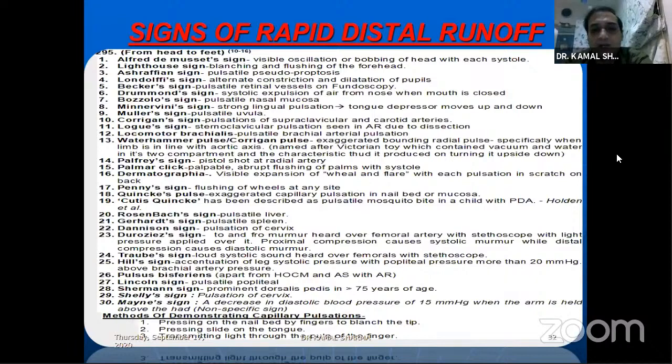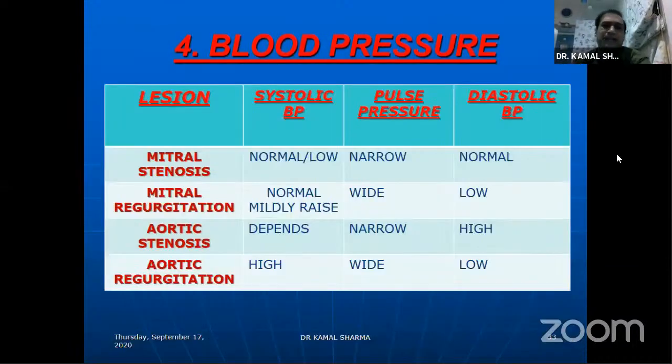Traube's sign is a loud femoral pistol shot. Hill's sign is accentuation of the leg systolic pressure by more than 20 compared to the upper limb. Pulsus bisferiens, you usually find in AS with AR, never alone in AR. Lincoln's sign is popliteal pulsatility. Sherman's sign is prominent dorsalis pedis in those older than 75 years. Shelley's sign is pulsatility, again of the cervix, and May's sign is a non-specific sign of a diastolic pressure fall of 15 when the arm is held above the head. So this is the complete list, though I assume there might be still more.